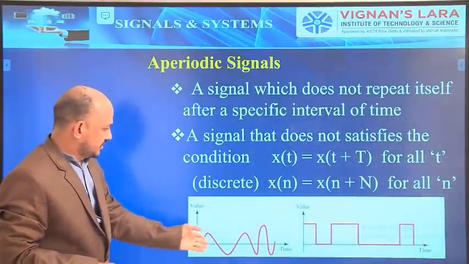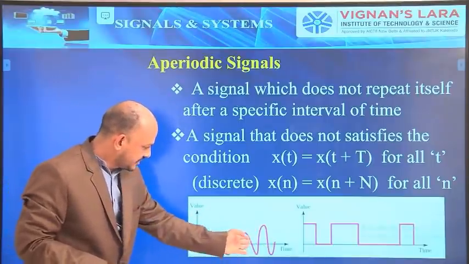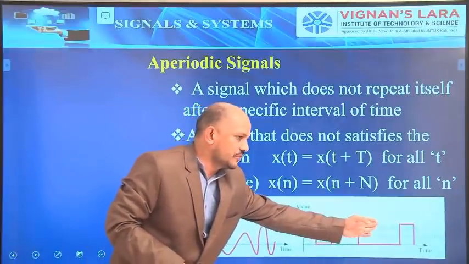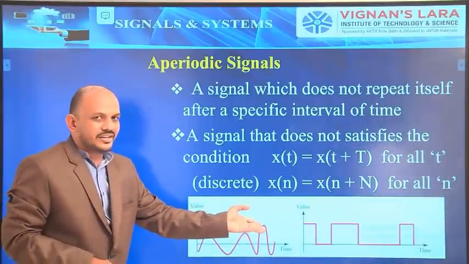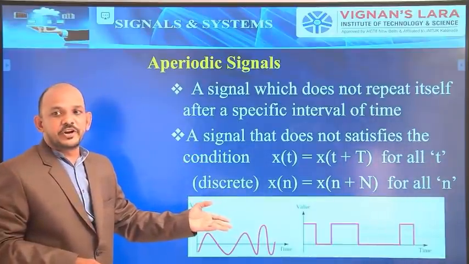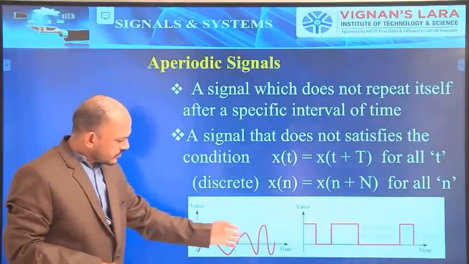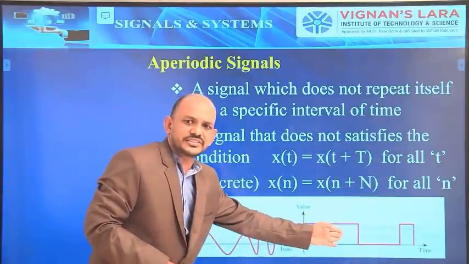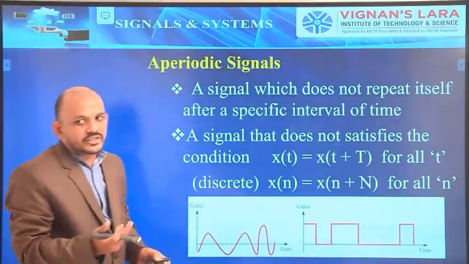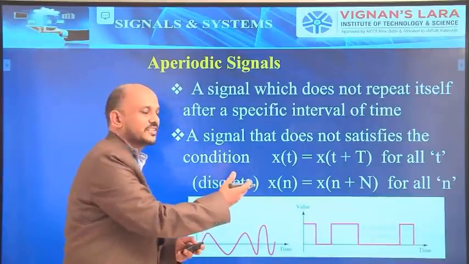Now see this one. There is no repetition at a regular interval. Is there any repetition of the signal? Here the signal is like this. Here the signal is something different. See, there is no repetition of the signal at some regular specific interval of time. These signals are called aperiodic signals. These are the examples of aperiodic signals. Now see, these are continuous time signal examples. I can give the examples with respect to discrete also, so you will see those examples in the coming slides.